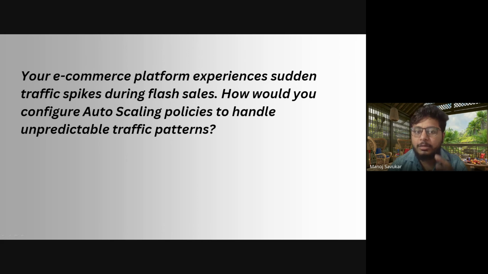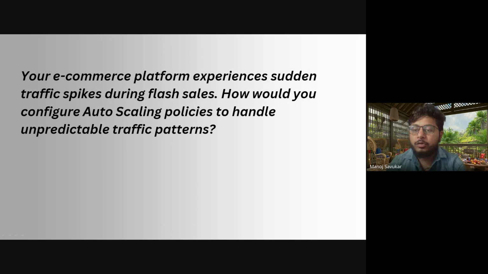Another thing: most people know how auto scaling works, but internally how it does auto scaling is not that clear. That is pre-warming in auto scaling. Whenever auto scaling checks metrics like CPU utilization, memory, and ALB request count, based on those, our auto scaling group triggers an event like scale out.